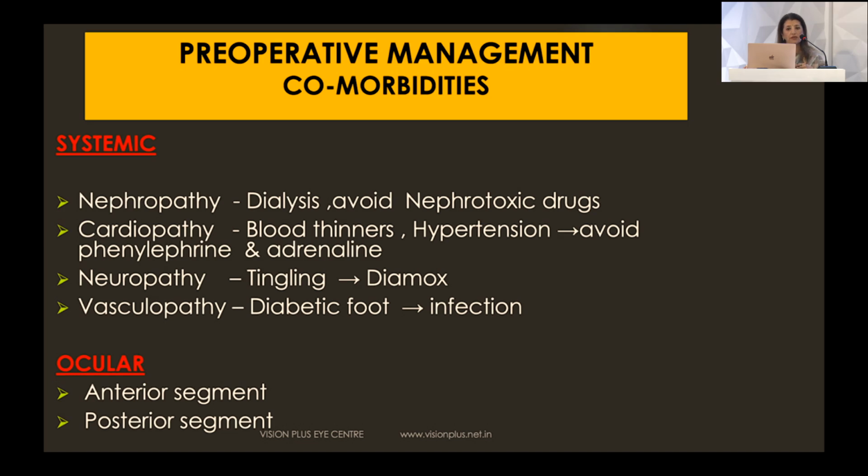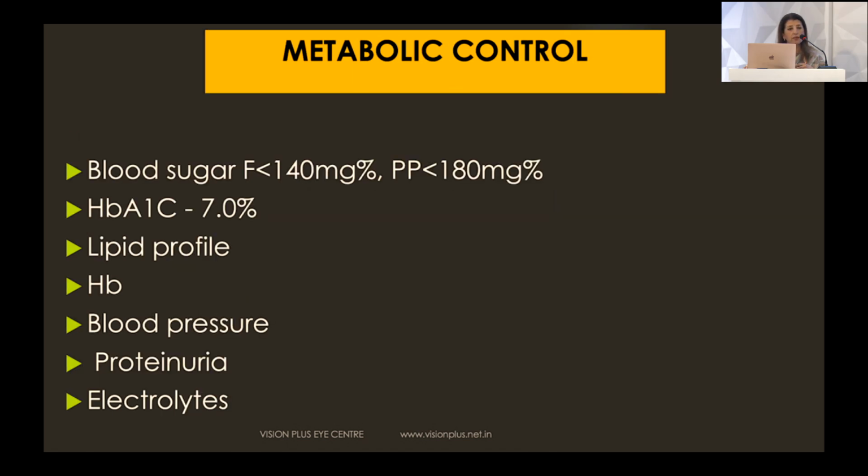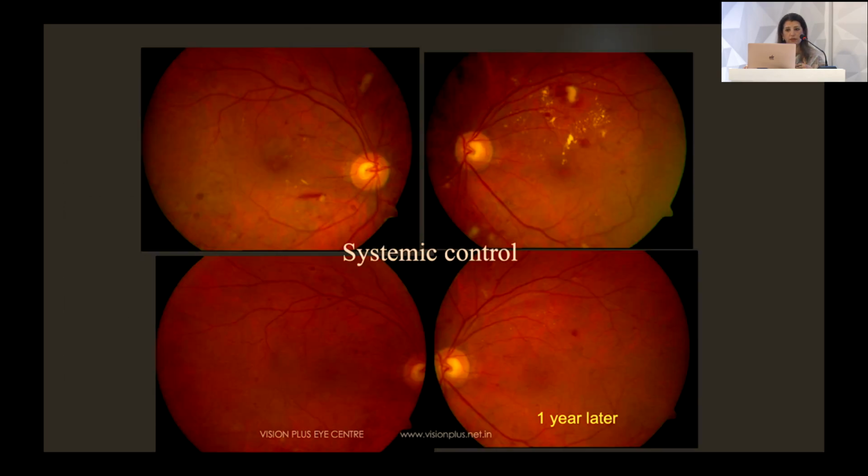In the preoperative management, we need to look at the systemic condition of the patient, whether the patient has associated nephropathy, cardiopathy, neuropathy, vasculopathy, and of course the ocular anterior and posterior segment needs special attention. A good metabolic control cannot be emphasized enough, and the blood sugar levels, as has been said by AIOS in their handout also, should be less than 180 mg%. And we need to look into all the parameters of the patient prior to taking them up for surgery.